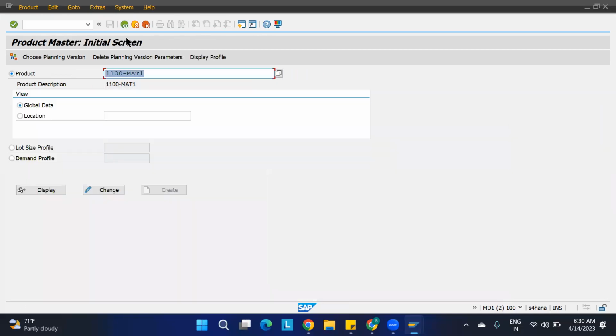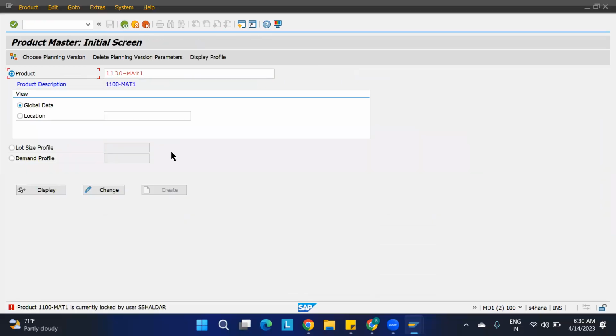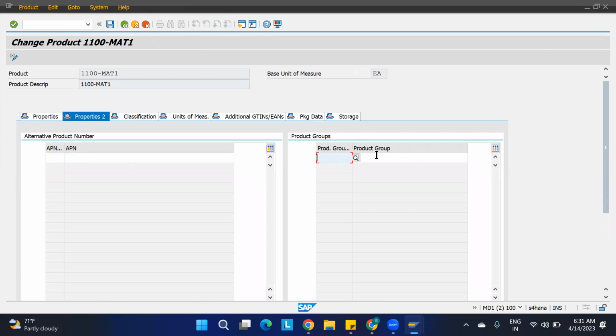Yeah, how can we edit in case there is any requirement on these tabs? Here you go. You can edit here. One minute. Global data. Currently, sorry, I have locked it over here. Go back, go to the change. Okay, here you can change. See, now I am able to edit the things.